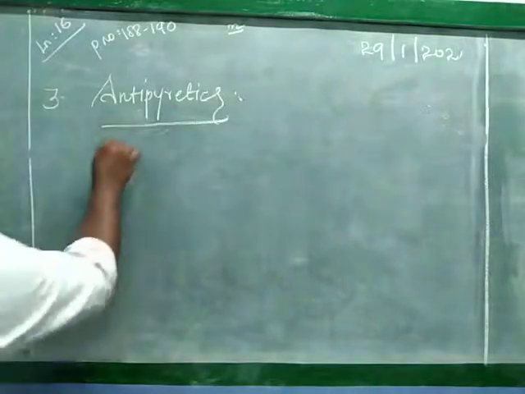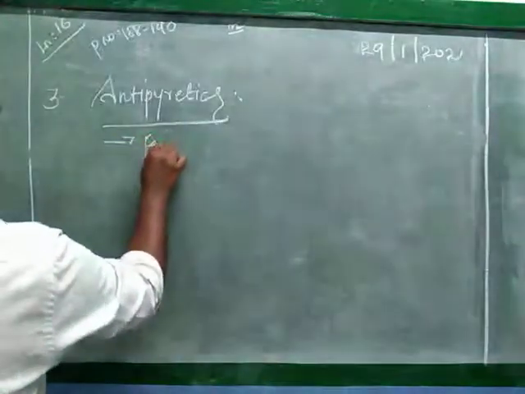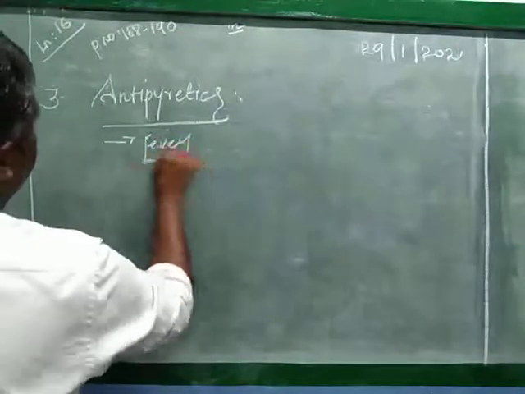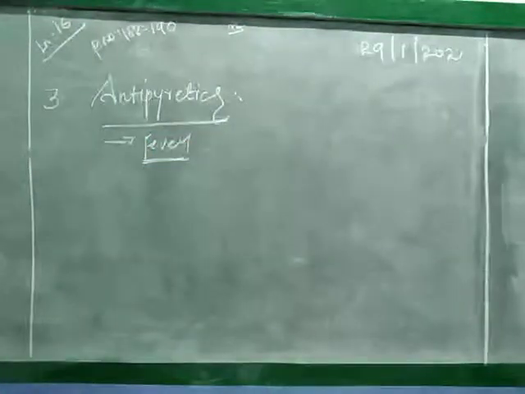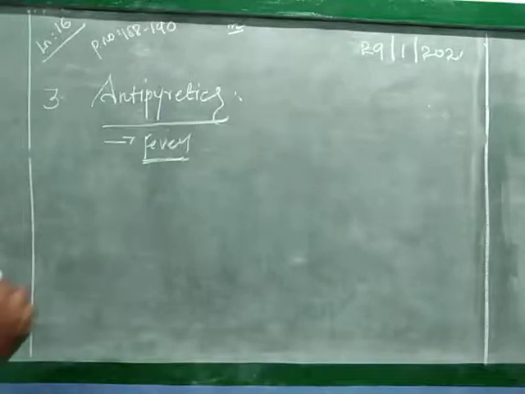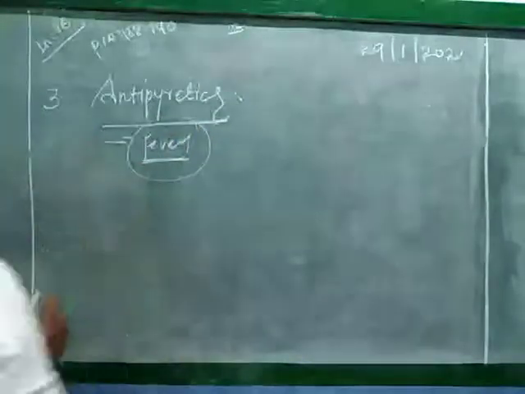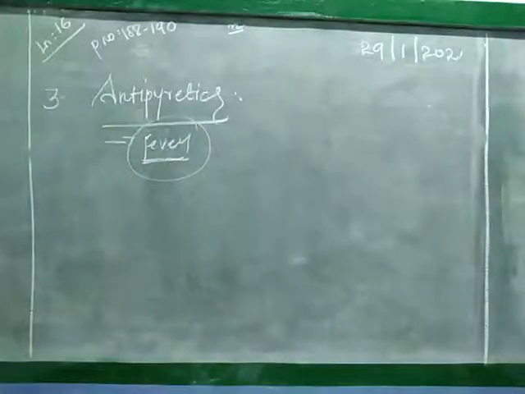So for this purpose we are using them. We are reducing the fever. Fever means what? Because of the hotness or coldness, which one causes fever? So we have to reduce the fever. We are using one of the compounds, that is called antipyretics, lowering the body temperature to normal.